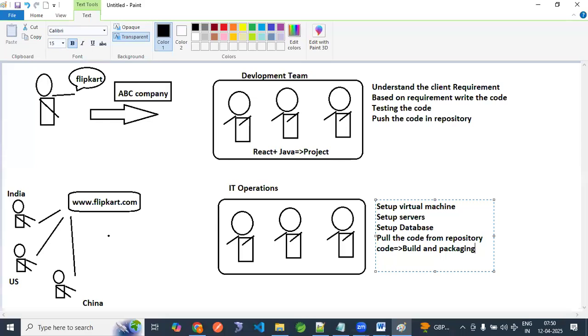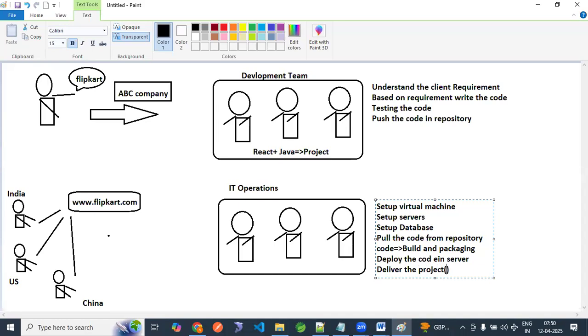Some tools are required to do this process, for example, Maven, right? Now deploy the code in server. Okay. Then deliver the project.